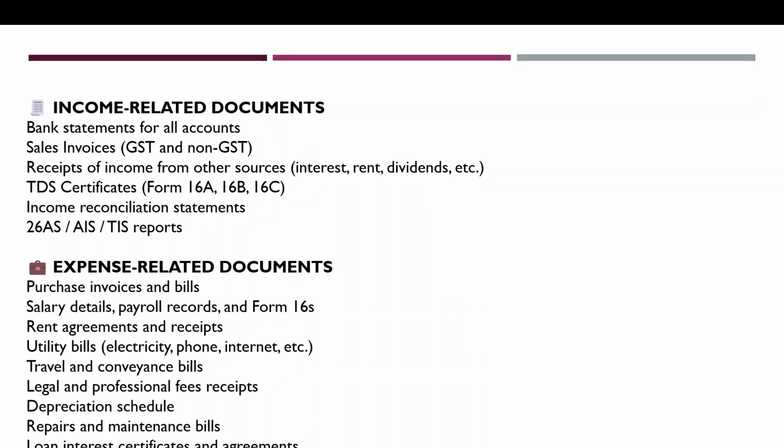So friends, we should have the income related documents. So we should have bank statements of all the accounts, sales invoices, whether these are GST invoices or non-GST invoices, like tax invoices or bill of supply, which we have raised to any clients, and the receipt of income from other sources like interest, rent, dividends, etc. We should have TDS certificates like Form 16A, 16B, 16C, and also income reconciliation statements we should have.